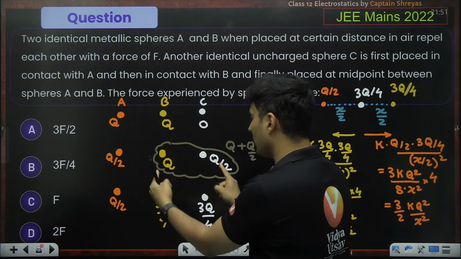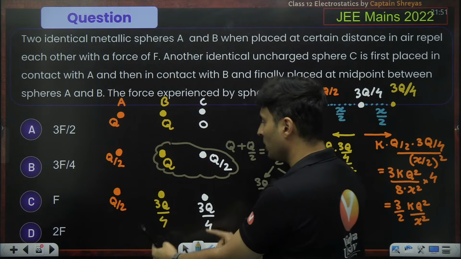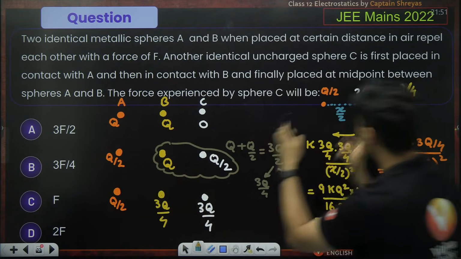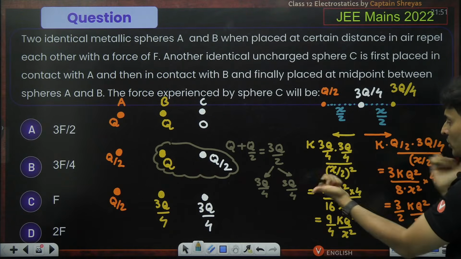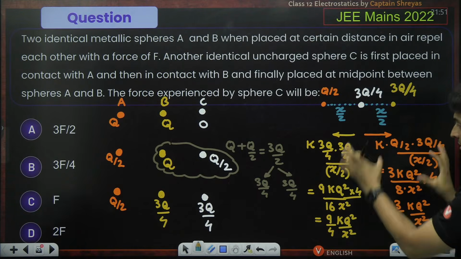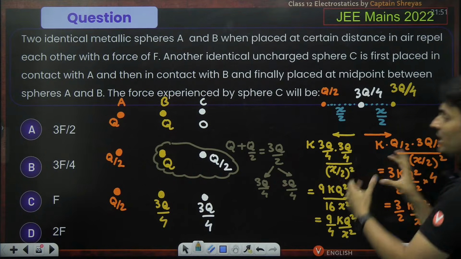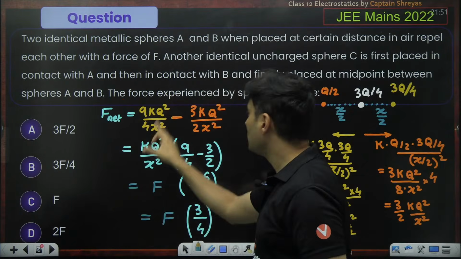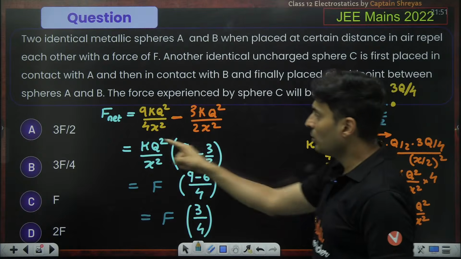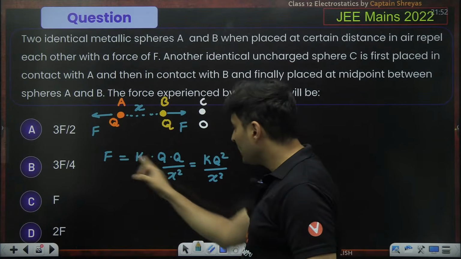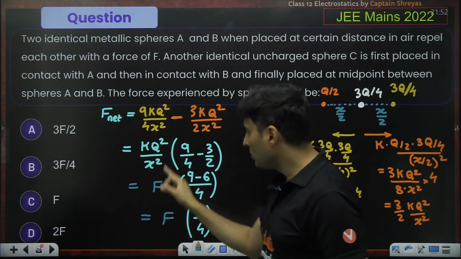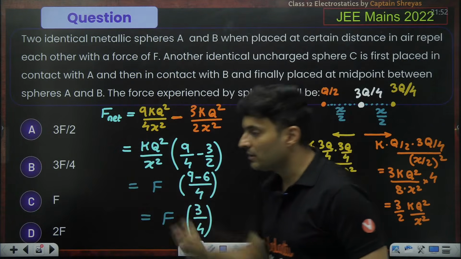Then these two are connected to each other, so their charge got distributed. Then you take this charge and place it in between. So this guy will repel, this guy will also repel. So the forces you calculate separately. Then you see how much is the net force, because they are opposite. And then you realize, oh, wait a minute, kq square by x square is actually that original force, F. So you replace it and you get 3F by 4.